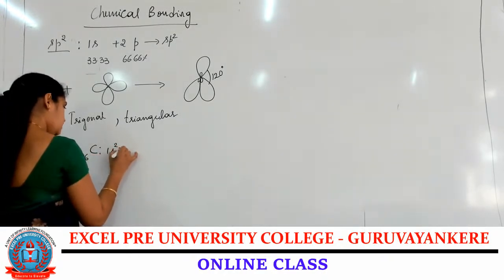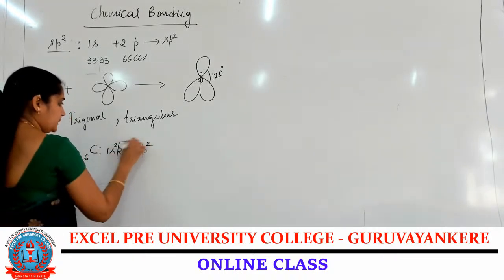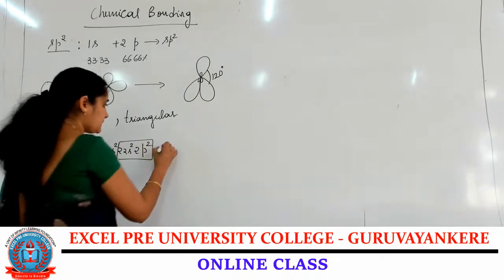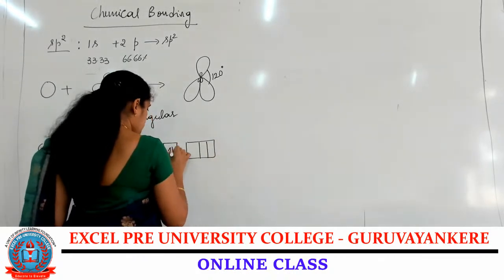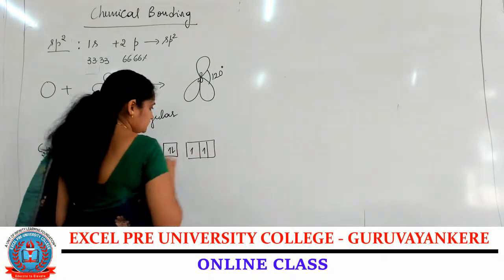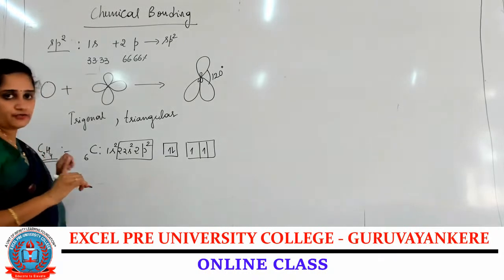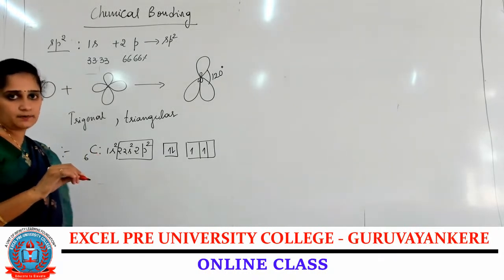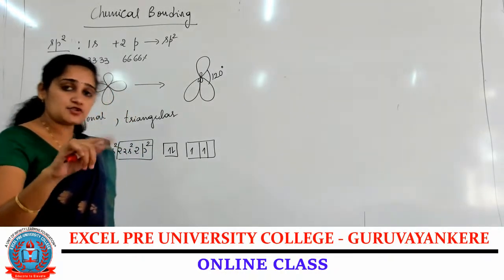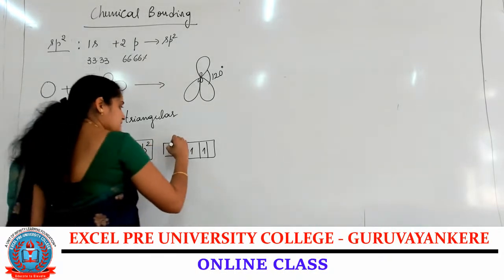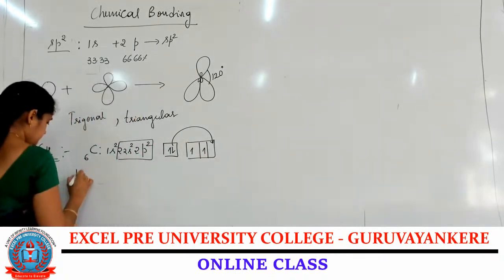1s2, 2s2, 2p2. 2s2, 2p2 is considered as the valence shell. If you write the box diagram, 2 electrons in the 2s orbital, 2 electrons, isn't it? In the C2H4 formation, 3 sigma bonds will be present and 1 pi bond. Anyhow, carbon valency is 4, so 4 electrons have to be in the unpaired state. So the excitation of the electron takes place from the s orbital into the p orbital.